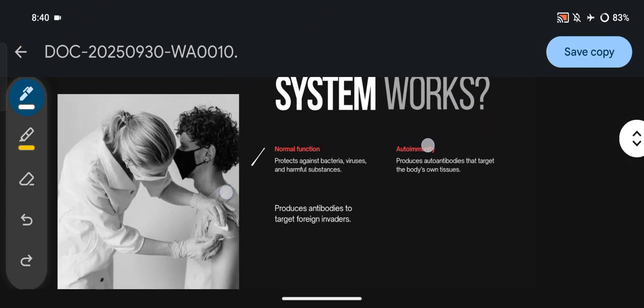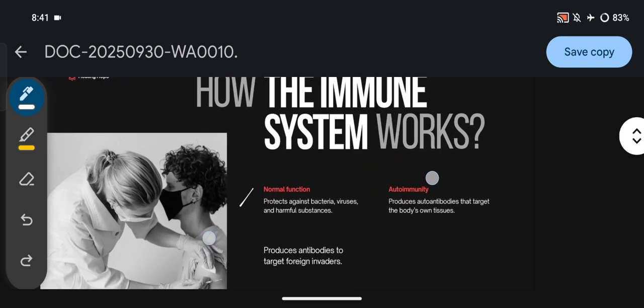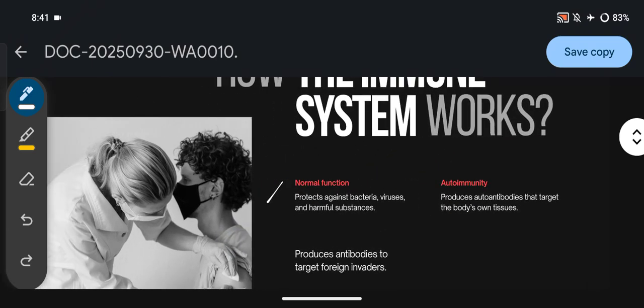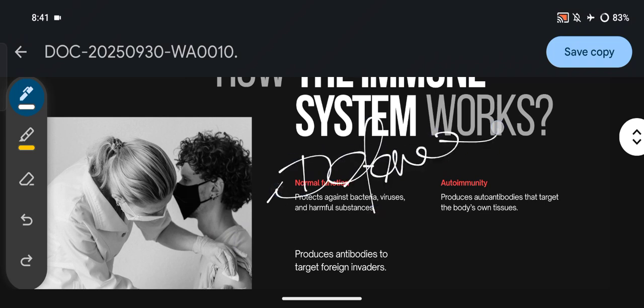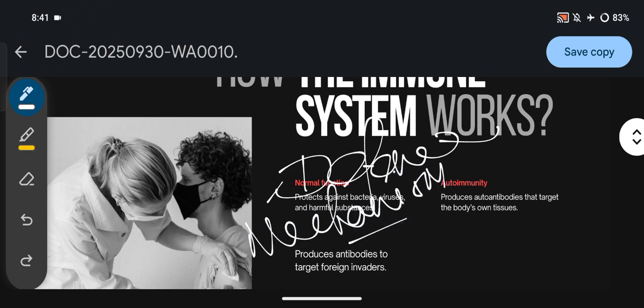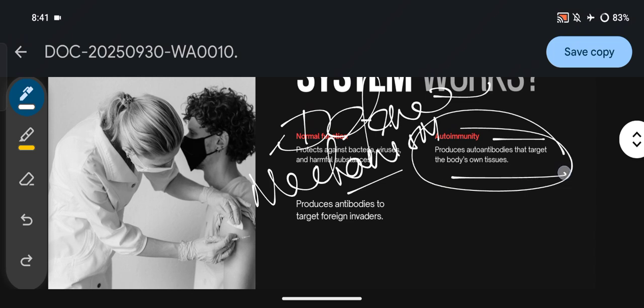But in case of autoimmunity, it produces antibodies that target the body's own tissue.